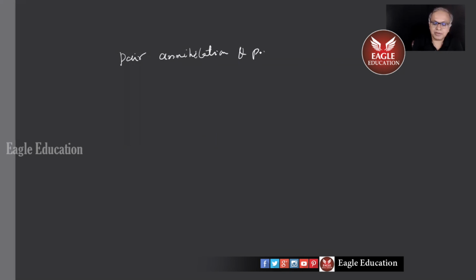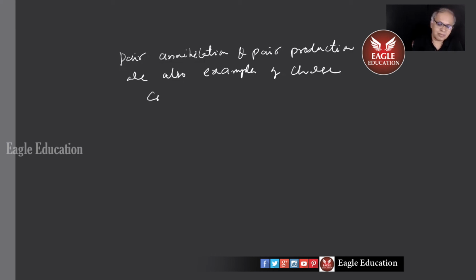And pair production are also examples of charge conservation. What is annihilation? Annihilation means making it disappear. When you annihilate somebody, it means you remove him from the world, kill somebody.